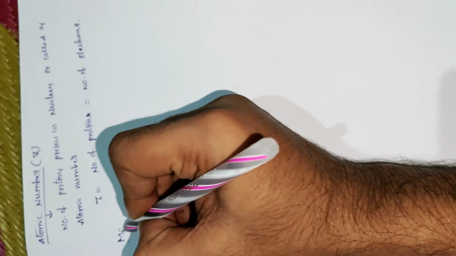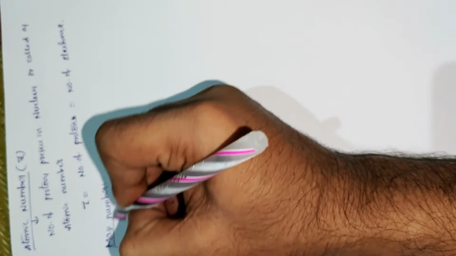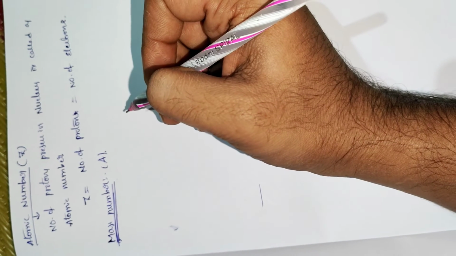Next, mass number. Mass number is denoted by the capital A. Mass number means the number of protons plus the number of neutrons present in an atom.